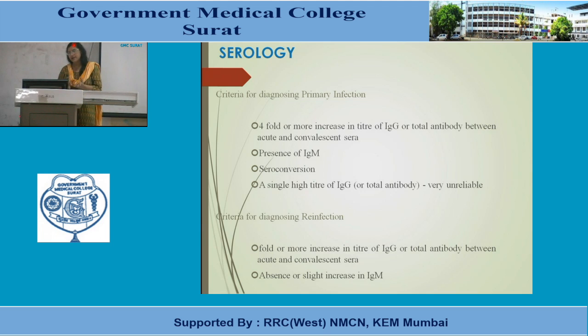Then if IgM antibody is present, because it is an early response antibody, it clearly indicates a primary infection. But if IgG is there, then you should demonstrate its rise or fall by 4-fold. Then only it denotes the primary infection. Then seroconversion, where the antigen converts to an antibody response.